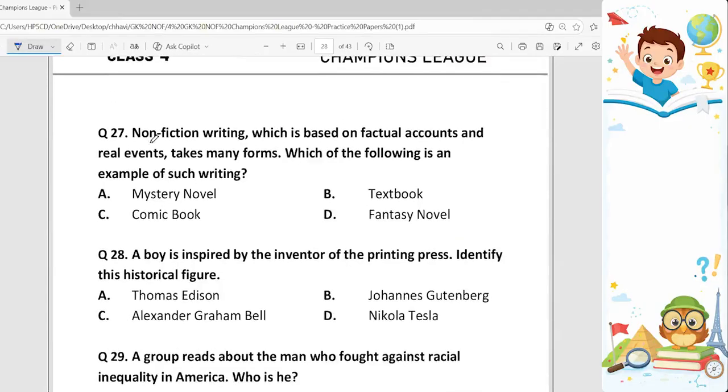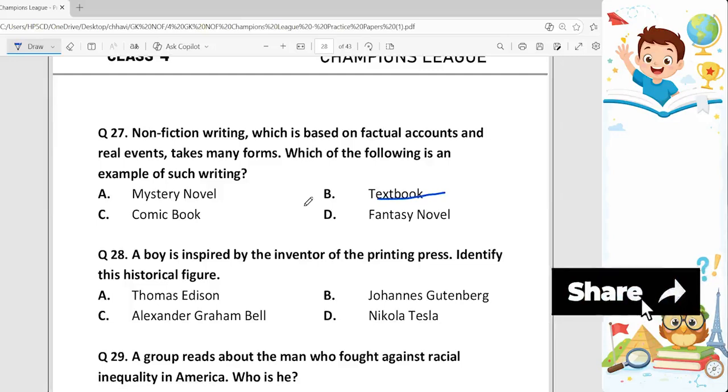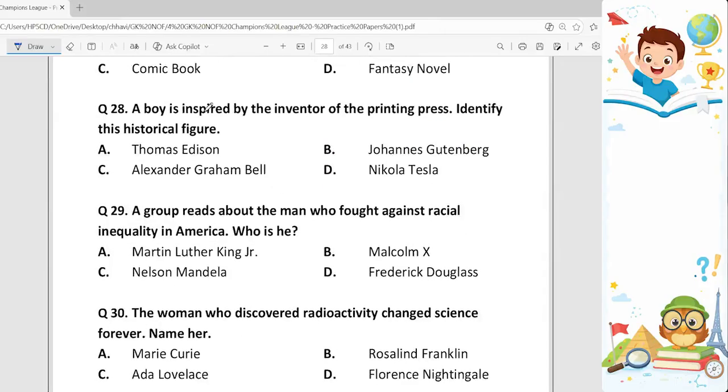Question 27. Non-fiction writing, which is based on factual accounts and real events, takes many forms. Which of the following is an example of such writing? Options are mystery novel, textbook, comic book, and fantasy novel. So the correct answer is textbook because it presents the factual information and real events for educational purposes. So textbook is the correct answer, option B.